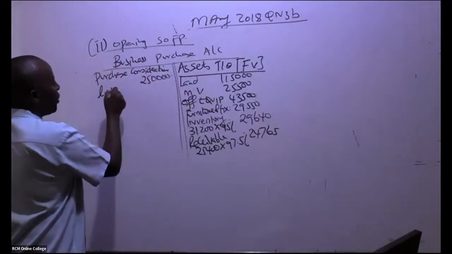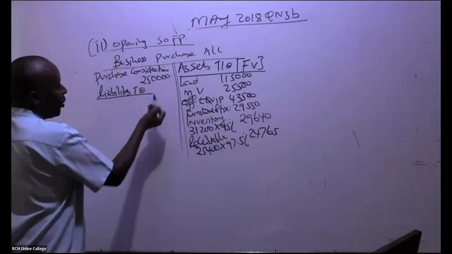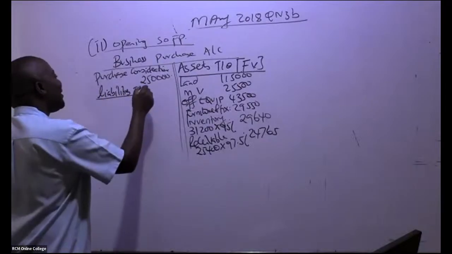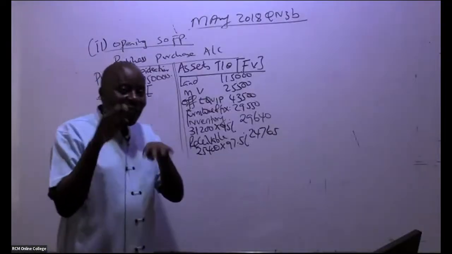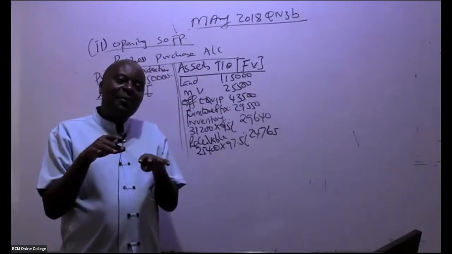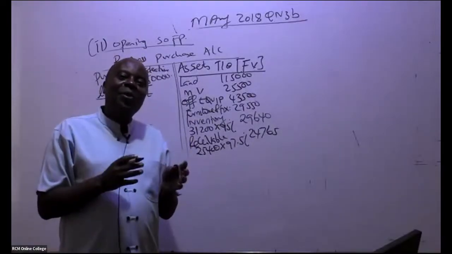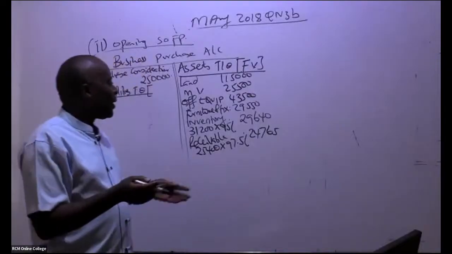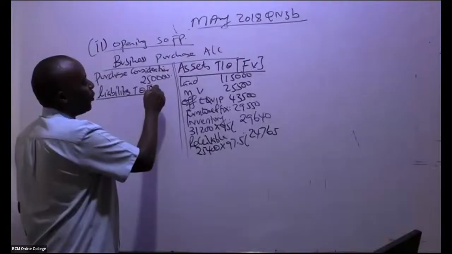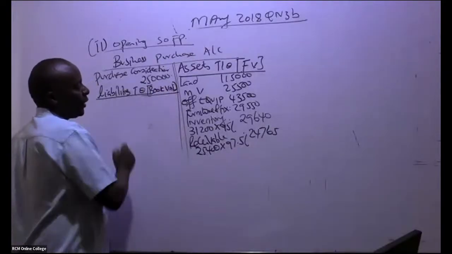And then now you come to the liabilities. So liabilities taken over. Remember, it will be very, very rare to start valuing liabilities. This liability was a bank loan, but because it's being taken over by a company, are you going to get a discount? No. Unless you're told, I've never seen that. Liabilities, we always take the book values.